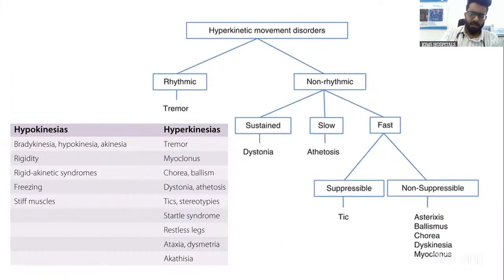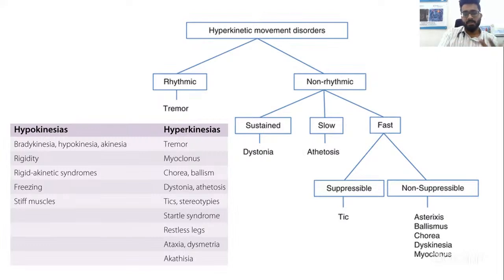Broadly, movement disorders in children can be divided into hyperkinetic, that is more movement, and hypokinetic disorders. Hypokinetic disorders are not that common in children; they're more common in adults. Here you have bradykinesia, hypokinesia, rigidity, freezing, and stiff muscles. We don't see that very often in pediatric practice. Most pediatric practice revolves around hyperkinetic movement disorders, which can be divided into rhythmic and non-rhythmic.